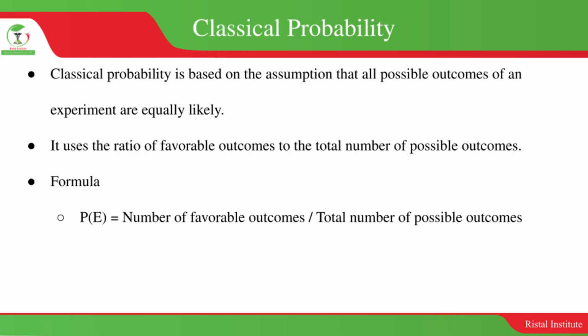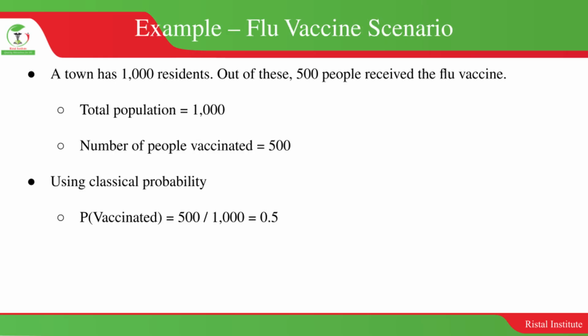If you're looking at classical probability, we're saying that classical probability is based on the assumption that all possible outcomes of an experiment are equally likely, and that the probability of an event is the ratio of favorable outcomes to the total number of outcomes. There's an example here. Let us assume that there are 1,000 residents in a town, and 5 of them received the flu vaccine.